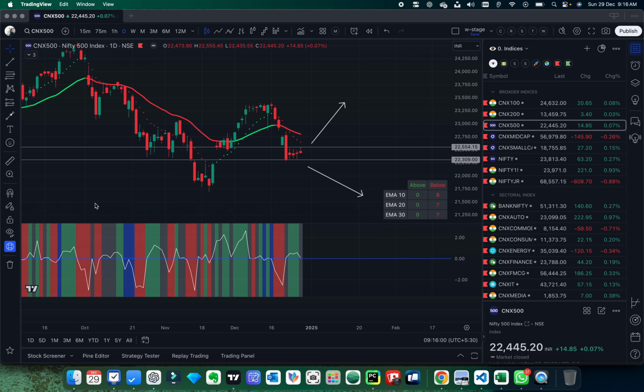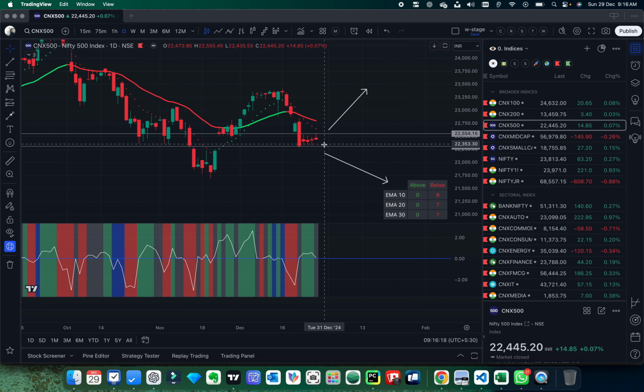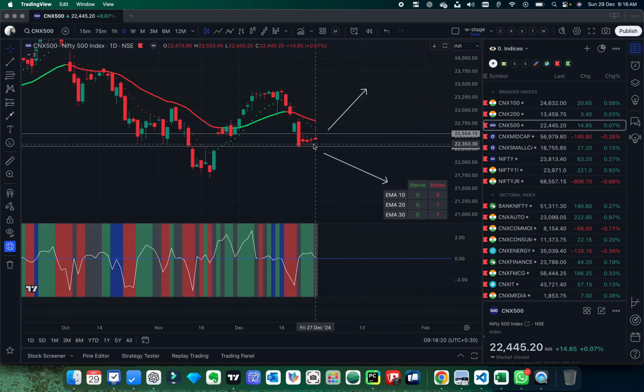Let's see the charts. So this is Nifty 500 charts, and as you can see here, the prices are closing below these key moving averages, and since last 4 days market is in a range bound. Last day, that is the Friday, market tried to recover from here, but it failed.